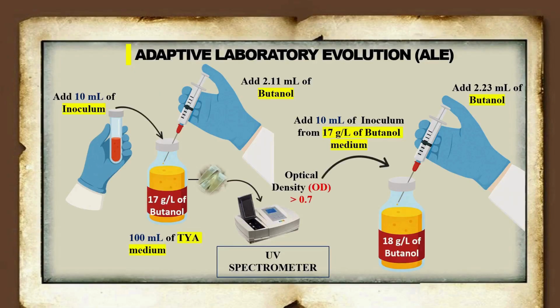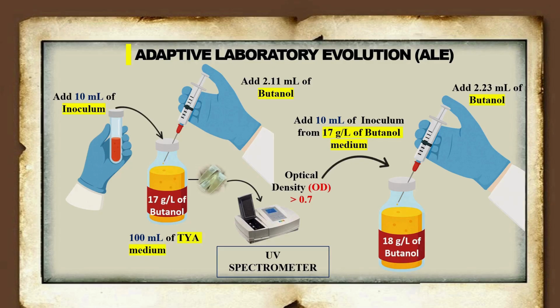So, how was the adaptive laboratory evolution strategy executed? The process began by adding 10 milliliters of inoculum into TYA medium. Based on the working volume of the medium, a specific amount of butanol was added according to the desired concentration. For instance, for 17 gram per liter of butanol concentration, 2.11 milliliters of butanol was added for 100 milliliters of TYA medium.